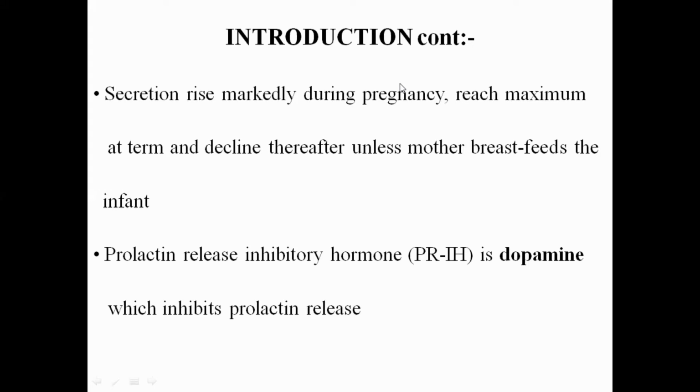Regulation of prolactin is influenced by the prolactin release inhibitory hormone, which inhibits its secretion from the anterior pituitary lobe. Dopamine is one example.